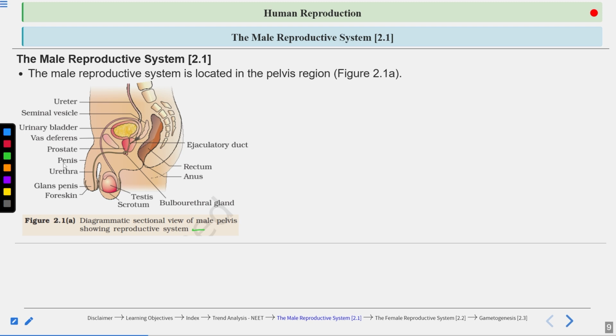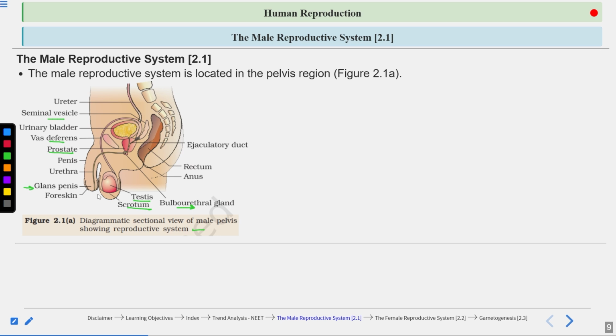The male reproductive system consists of the testes. There is a pair of testes which is located in the scrotum. Then you have the accessory ducts, accessory glands, and the external genitalia. Here you can see prostate gland, seminal vesicle, bulbourethral gland. These are the accessory glands. Then vas deferens, this is an accessory duct. There are other accessory ducts also which are not shown here, like rete testis, epididymis, vasa efferentia. These are also accessory ducts.